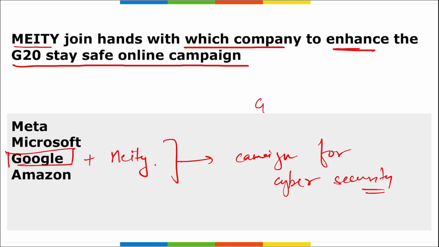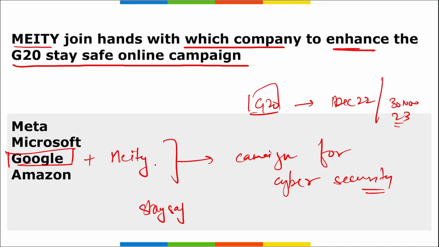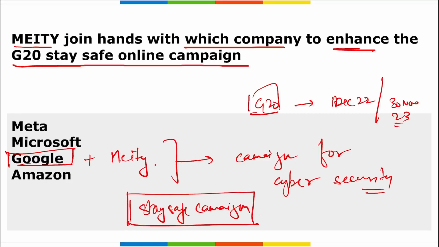India has taken over the presidency of G20. We know this is for 1 year, that is from 1st of December 2022 till 30th of November 2023. During this, Ministry of Electronics, Information and Technology is running a campaign that is titled Stay Safe Campaign, right? This question can also be asked that this Stay Safe campaign under G20's presidency of India is being carried out by which ministry? It is your Ministry of Electronics, Information and Technology, right? And this is basically to create awareness among the citizens of India, including the specially abled persons, to stay safe in an online world. Correct?